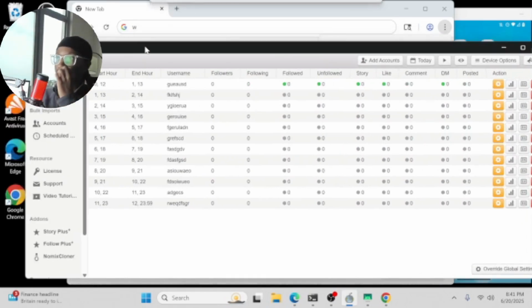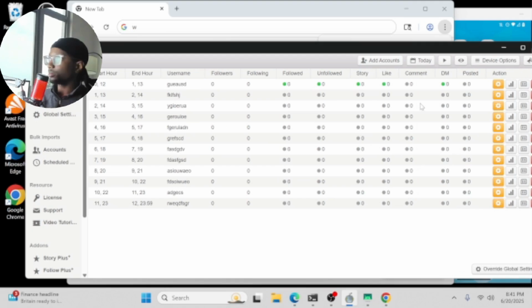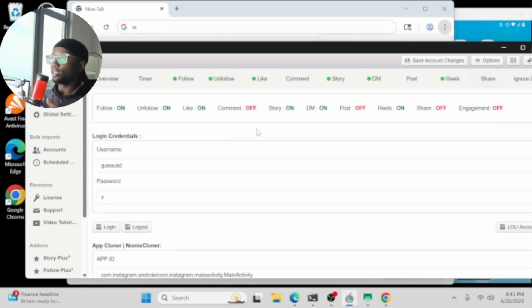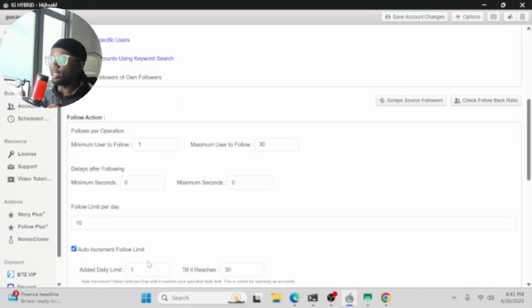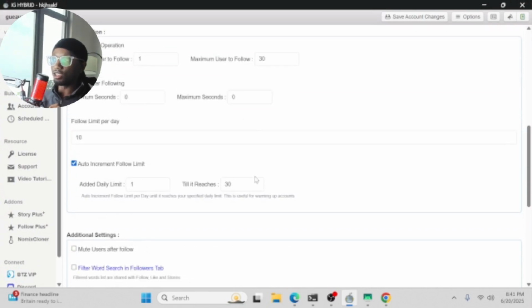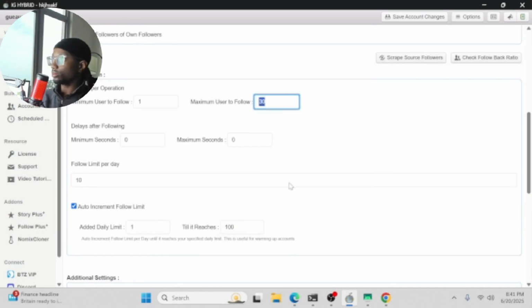So these are the optimal settings to get the highest conversions for your entire setup. So this is month 3 right now. So you want to make sure that a lot of these are going to stay the same. It's basically just the same things. It's just going to be much higher, you know? So after 3 months, you can actually change this to add a daily limit to 100. Auto increment follow limit to 100.